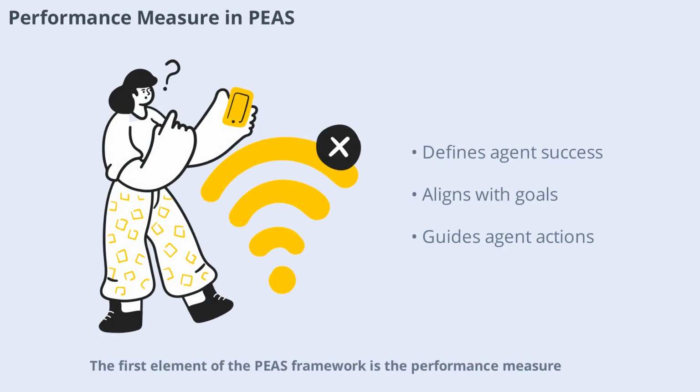The first element of the PEAS framework is the performance measure, which defines what success looks like for the agent. This could be anything from the amount of dirt cleaned by a vacuum agent to the number of emails managed by a software agent. By clearly defining the performance measure, we set the standard by which the agent's actions will be evaluated, ensuring that its behavior aligns with our goals.